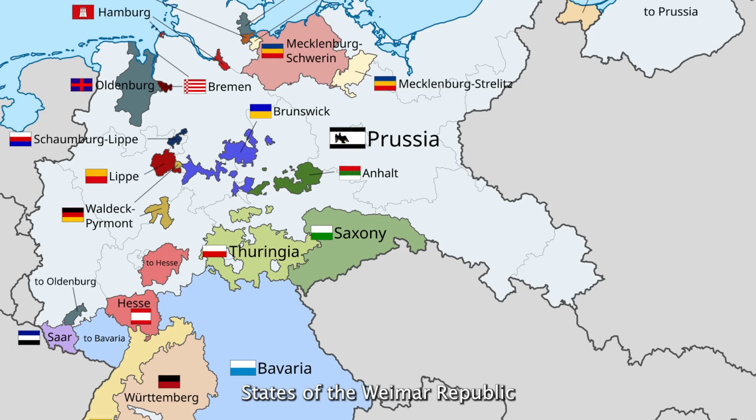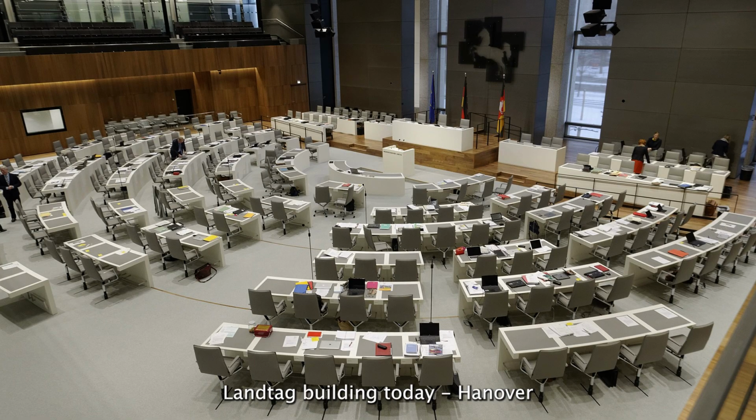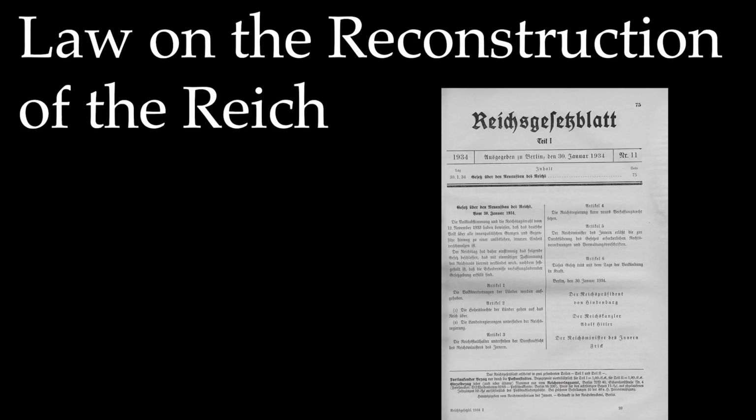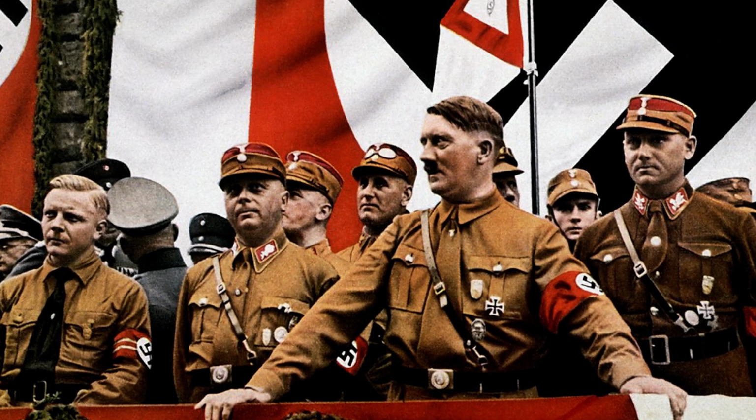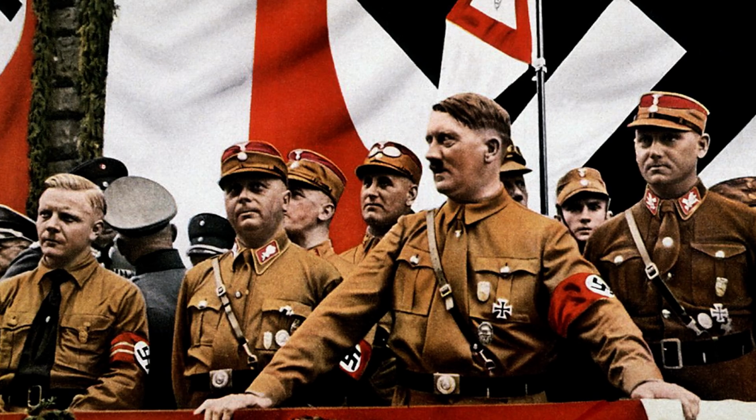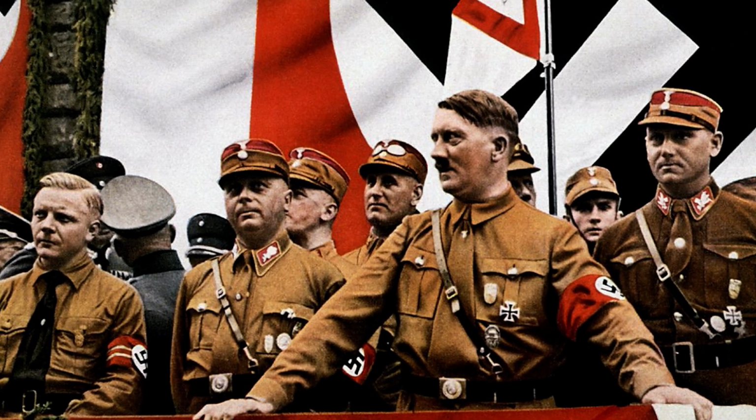Hitler also wanted to centralize power by weakening local governments. Under the Weimar Republic, Germany had 17 different states, each with their own local parliaments, known as Landtags. These parliaments were in charge of services like education, policing, or the law courts. The Nazis wanted to destroy their independence, and in January 1934, the law on the reconstruction of the Reich was passed, abolishing these state parliaments and bringing all their powers under Nazi control. At this stage, Hitler had removed most external opposition and turned Germany into a one-party state. However, he now faced a threat from within his own party.